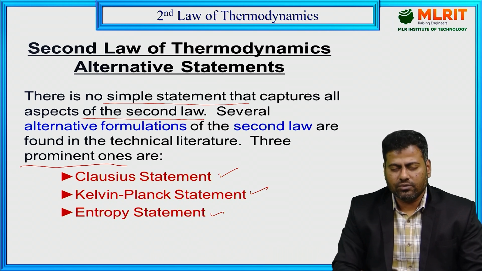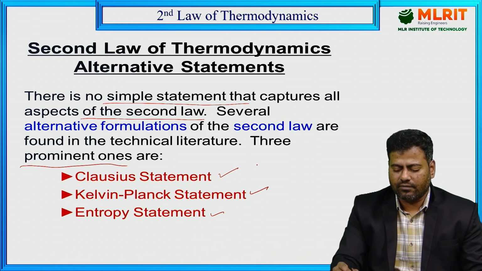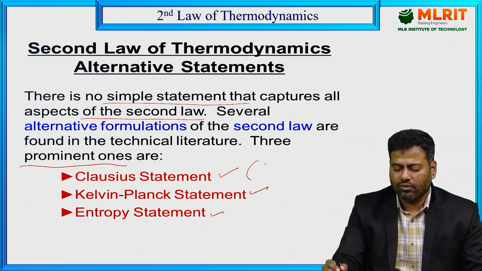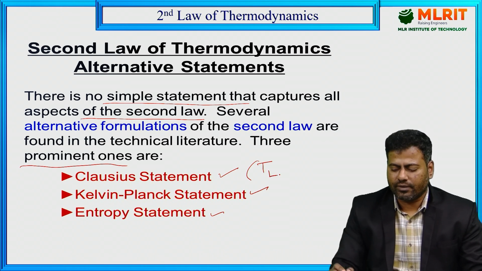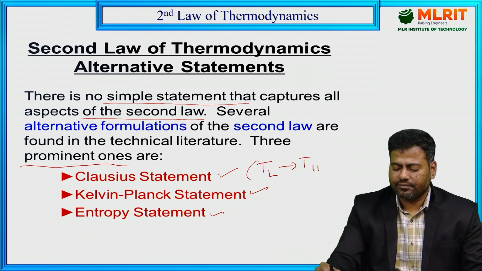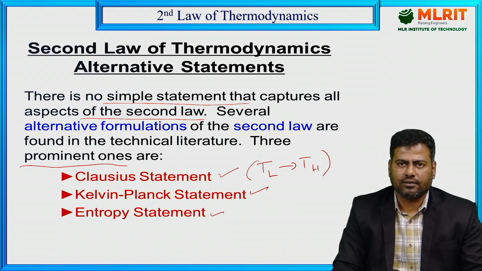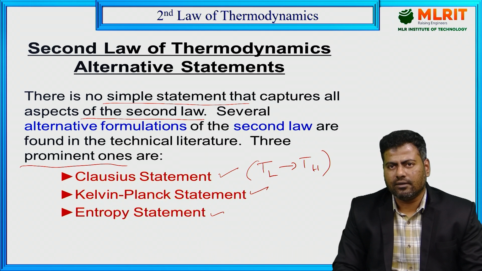Similarly, if I go through the various Clausius and Kelvin-Planck statements, the Clausius statement is nothing but the transfer of energy from the cold body to the hot body. The cold body means lower temperature, TL, to higher temperature. This we call a non-spontaneous process. For the non-spontaneous process also, I can apply the law of conservation of energy by overcoming the limitations.